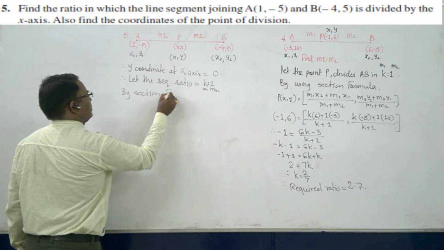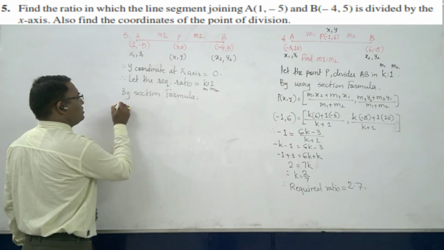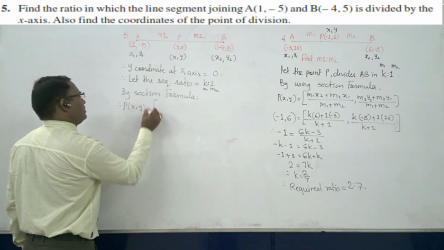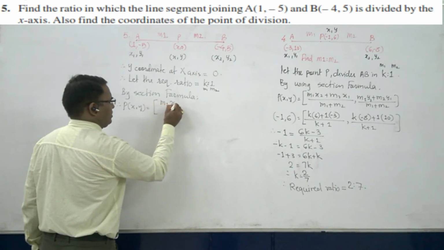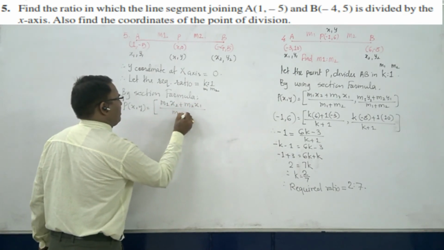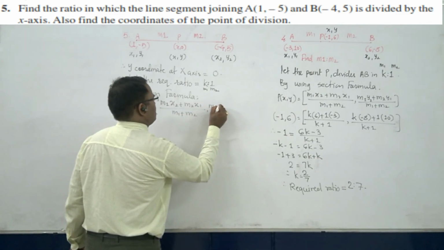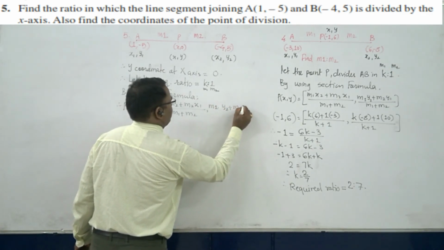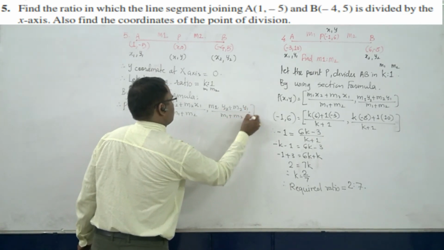So by section formula, P of x comma y is equal to m1 x2 plus m2 x1 upon m1 plus m2 comma m1 y2 plus m2 y1 upon m1 plus m2, right?